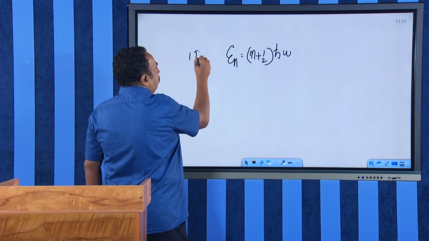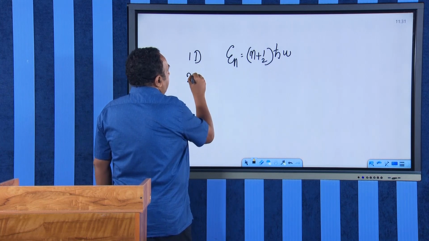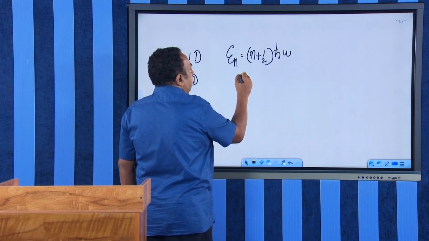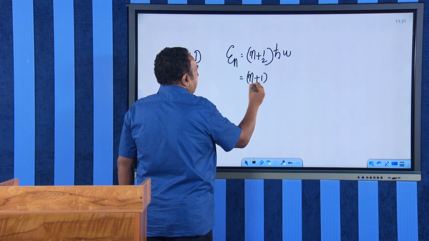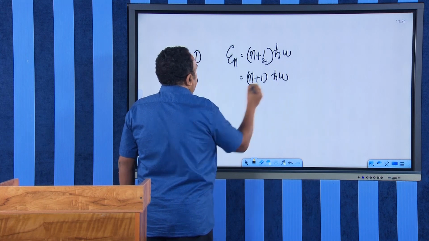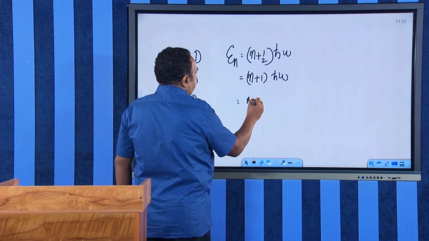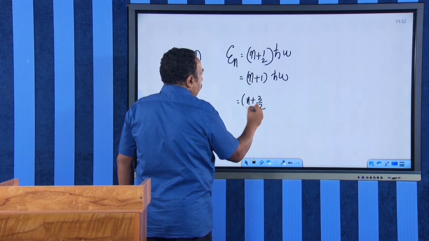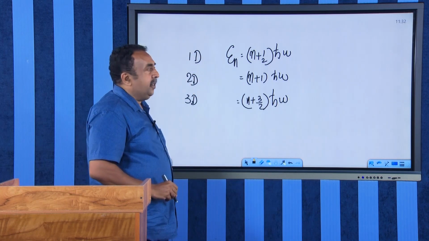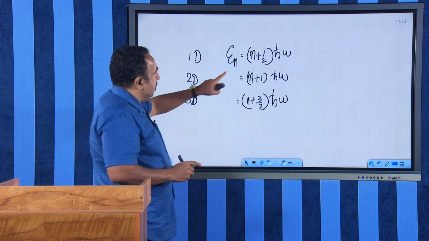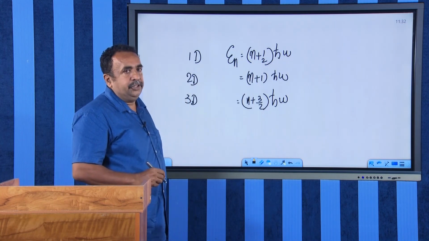If it is two-dimensional, the zero point energy will come twice, therefore this will be n plus 1 h cut omega, and in 3 dimensions the zero point energy will come three times, therefore n plus 3 by 2 h cut omega. Here n is from 0 to infinity, and each level will be degenerate.